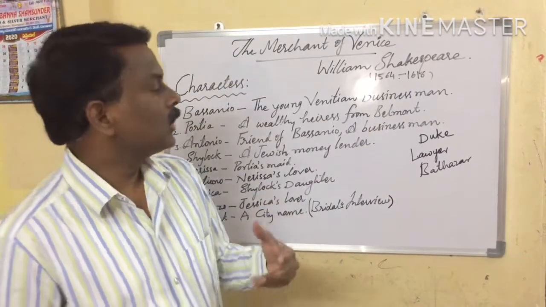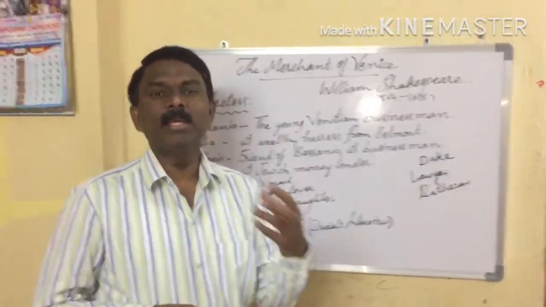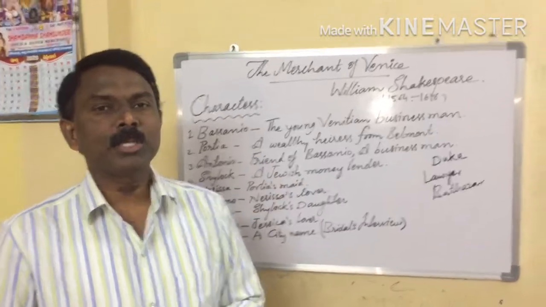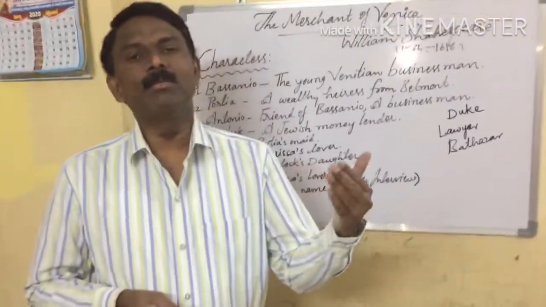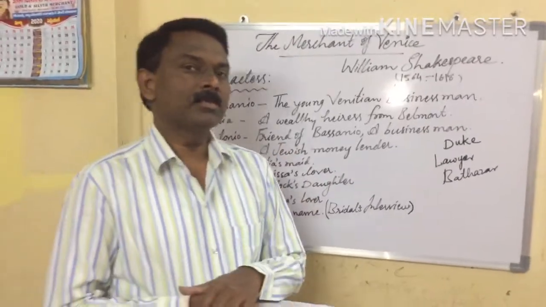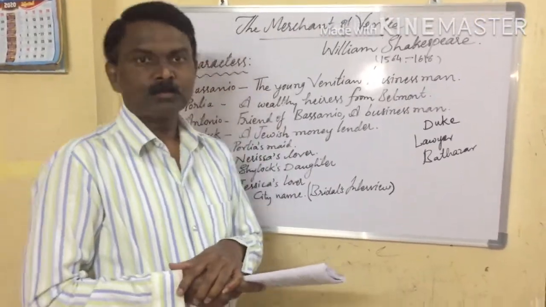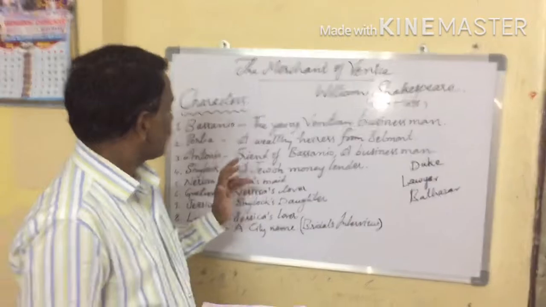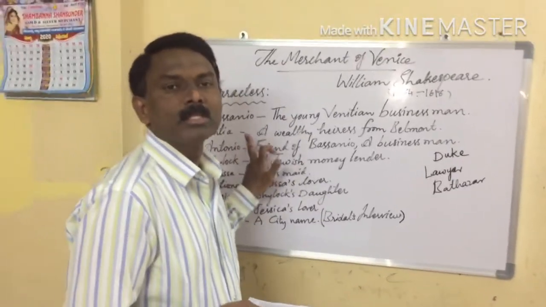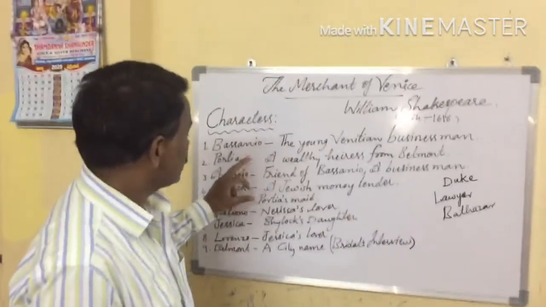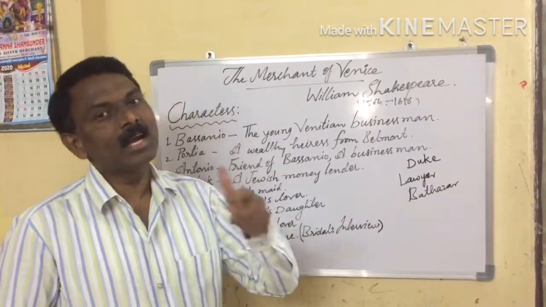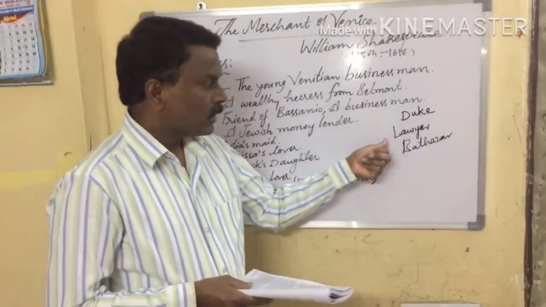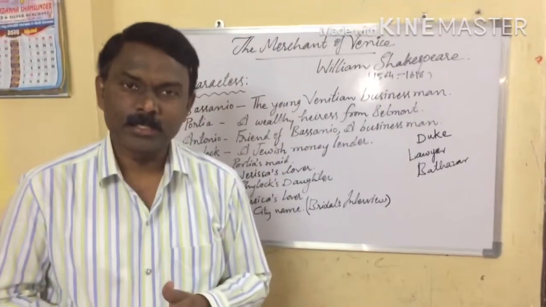Now the Duke announced that they need the best judge, the best lawyer, to deal with this case specially. So as Portia came to know about this court trial, she came to the court in disguise as an advocate.